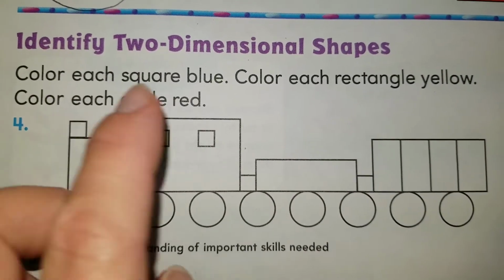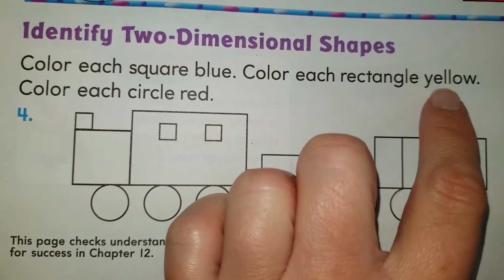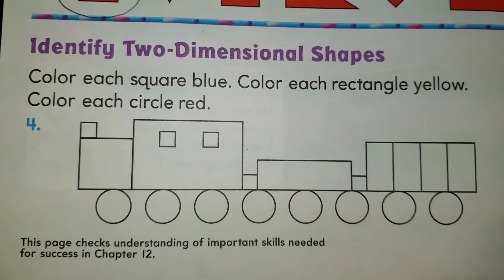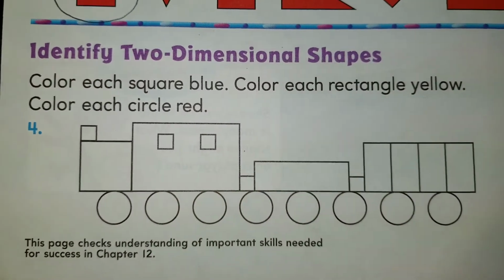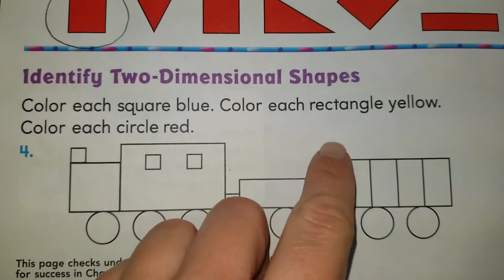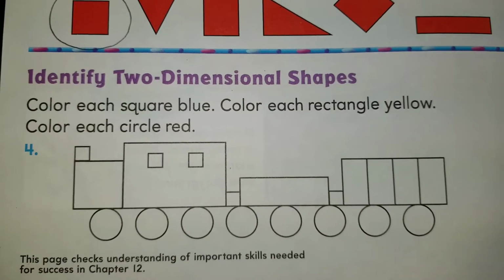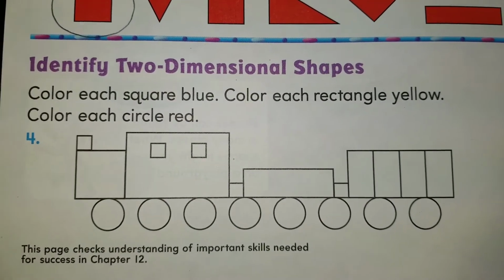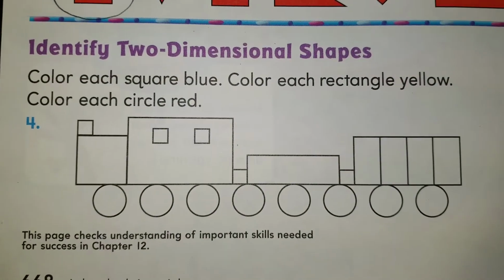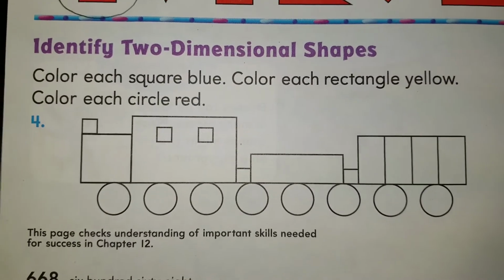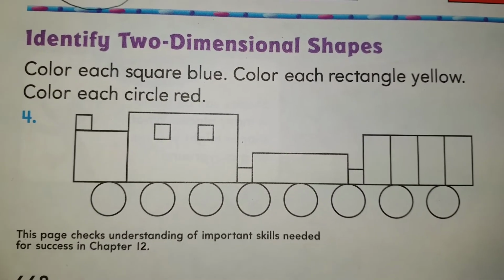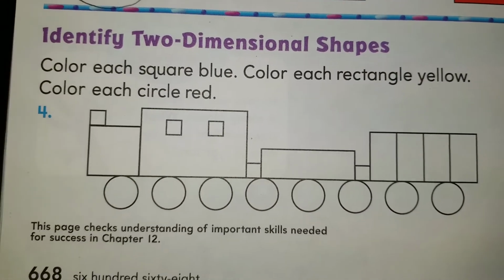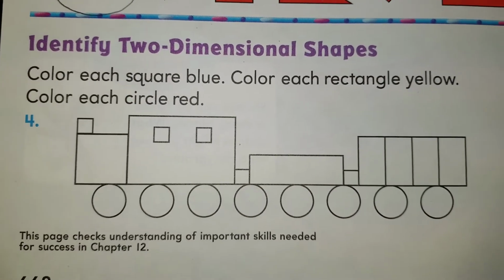Alright, boys and girls, so we're moving on to the next color. Our next color is yellow. It says color each rectangle yellow. Now, careful with the rectangle. The rectangles are the shapes that have 4 sides, but the sides don't have equal length. The rectangle sides are 2 long sides and 2 short sides. 4 sides, 2 short and 2 long.